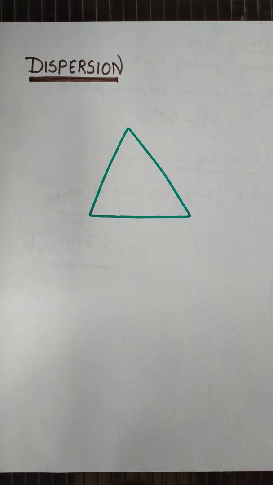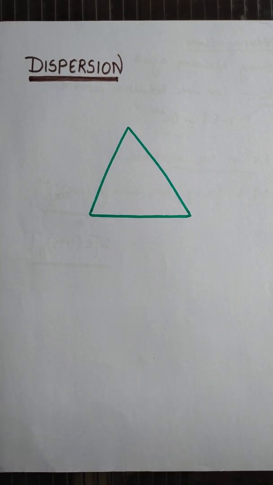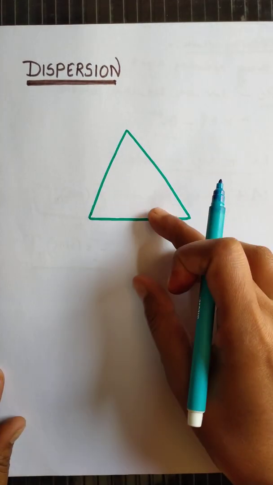Hello students, now we will discuss the next topic of chapter number 11, Human Eye and the Colorful World, that is dispersion. Today we will discuss the dispersion of white light through a glass prism. Okay, students, suppose this is a prism.